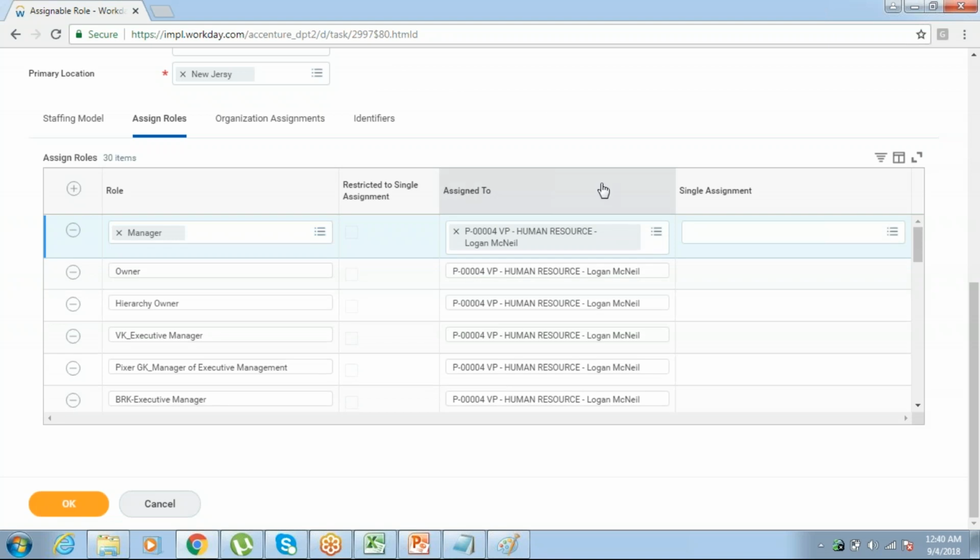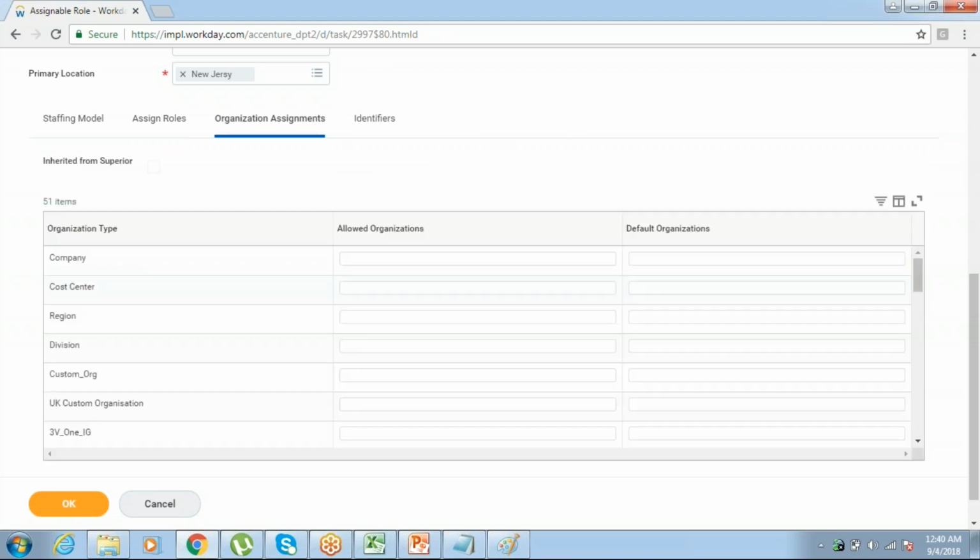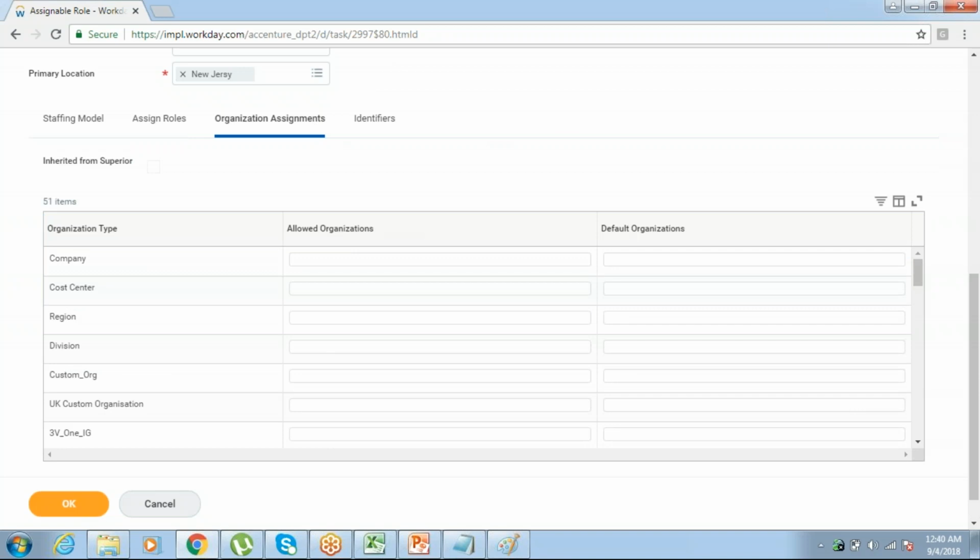Let me include manager as Logan McNeil. Now organization assignment. This is the supervisory organization and Logan McNeil is the manager for this organization. So Logan McNeil will be under this organization.